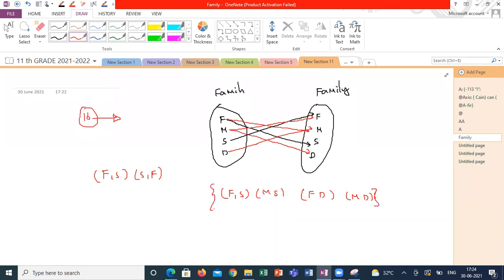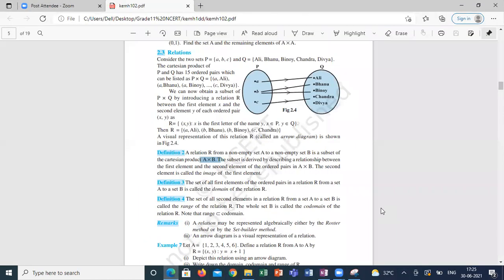This is the one relation I am defining, R1, where R1 is the relation between a parent and kid. So my relation is a subset of A cross A, that means here F cross F. Understand what I am saying? Like this you can define any relation. Understand guys, what is the meaning of relation?